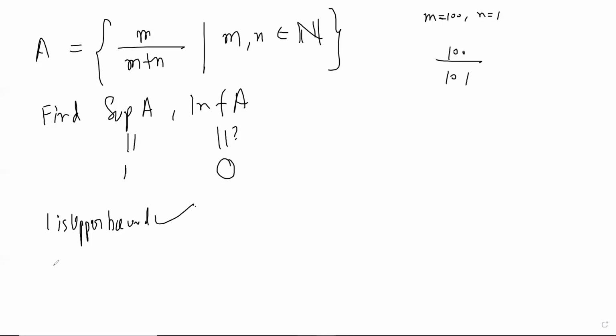Just take the sequence m/(m+1) and you can show that it's going towards 1. Very easy, right? Some easy questions.